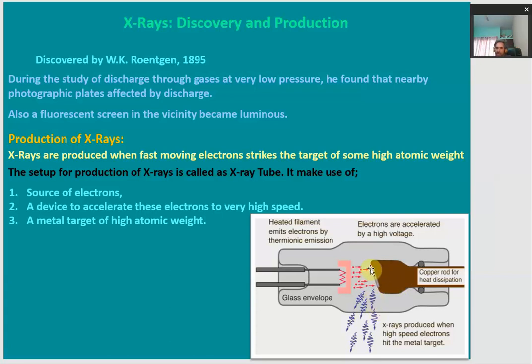This target is inclined at 45 degrees so that the X-rays which are emitted can be taken out in this direction. Because the electrons have very high speeds, a large amount of heat will be produced, so large that it may melt the X-ray tube apparatus. To avoid this, a cooling system is made, and also the copper block is used to dissipate or take out the heat. So this is how X-rays are produced.